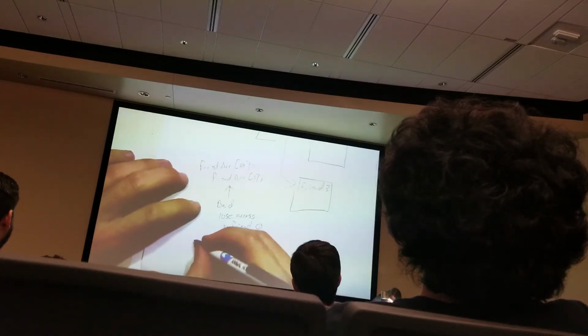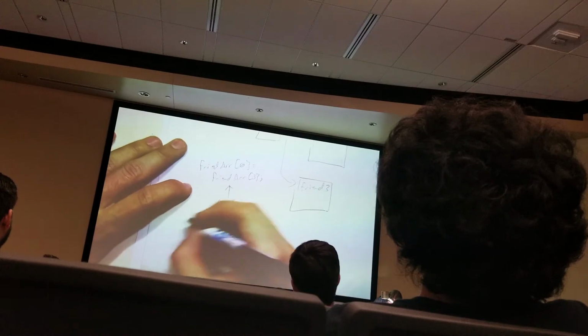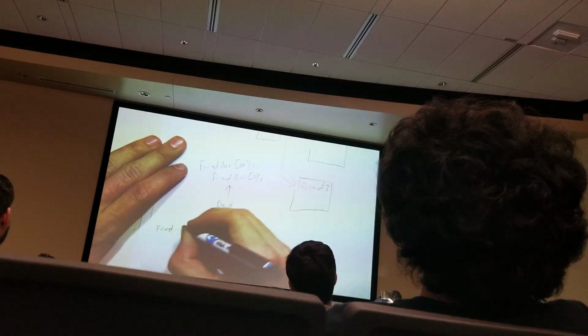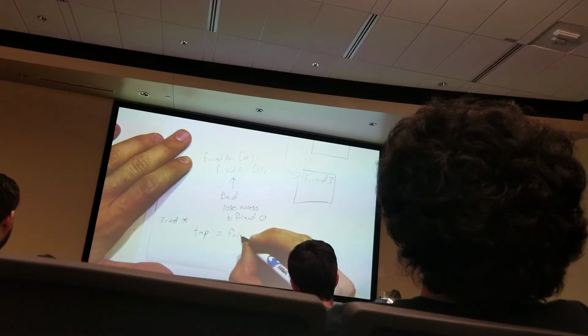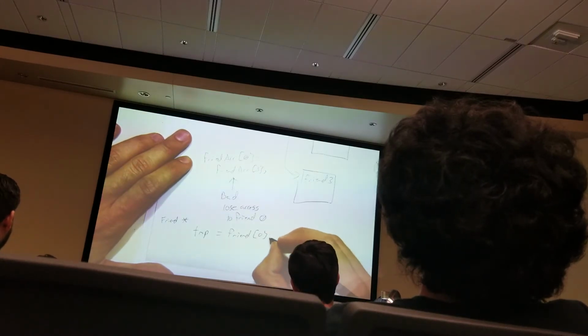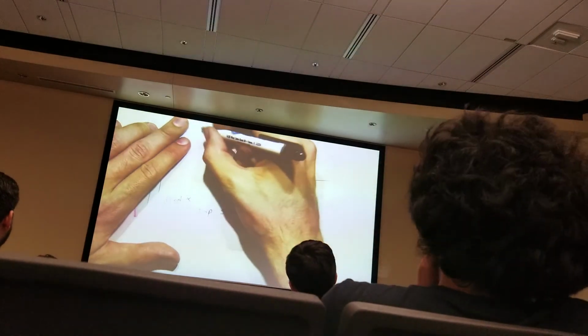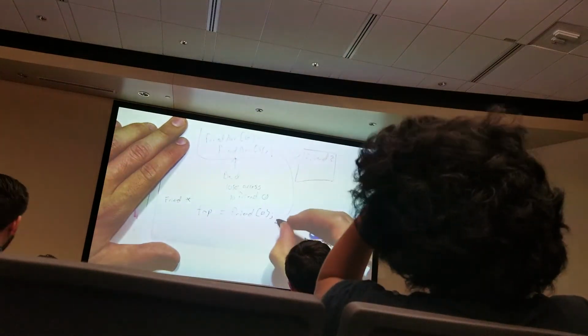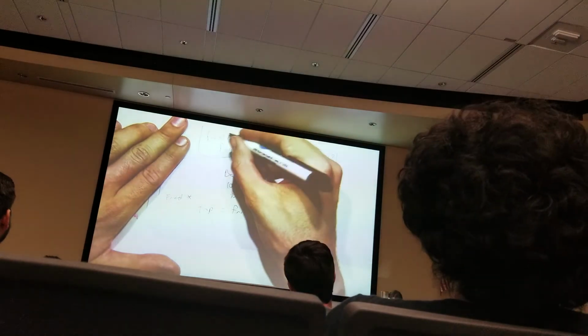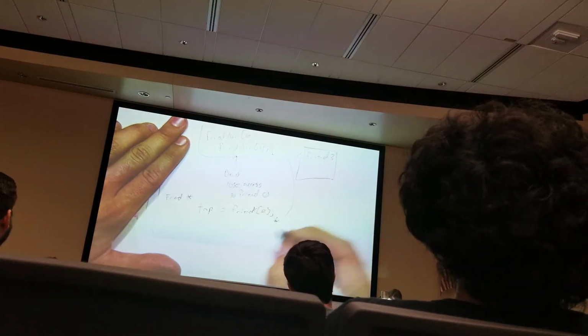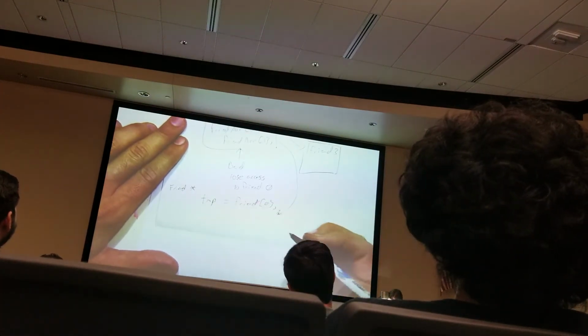What we do is we'd say temp, and this would be friend star temp is equal to friend 0. And now we can do this thing here. Oh, it should be R. There we go. No one will notice.